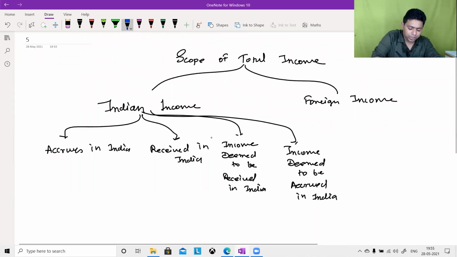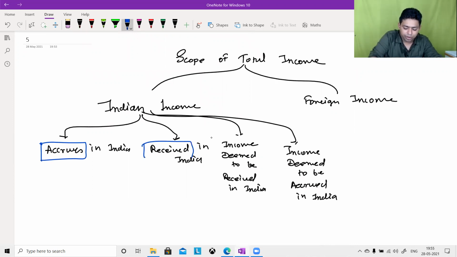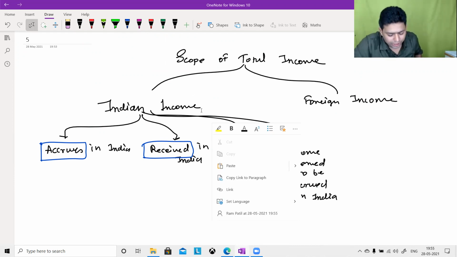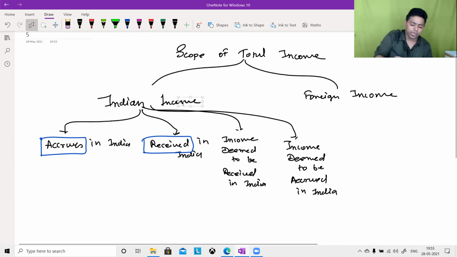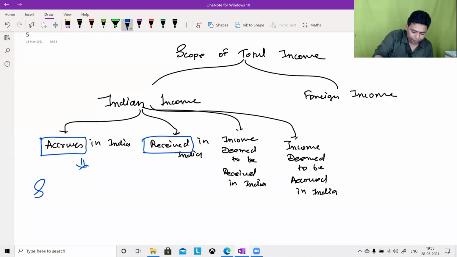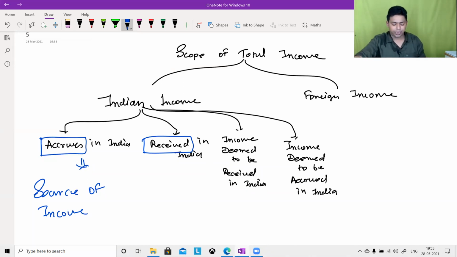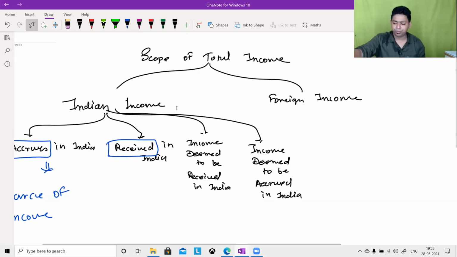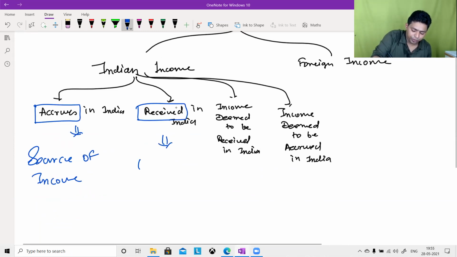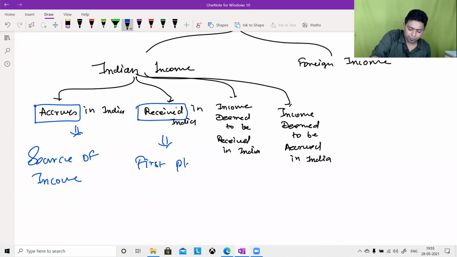But first try to understand these 2 words, accrued in India and received in India. Accrued in India means source of income is located in India. Received in India means the first place of receipt is located in India.